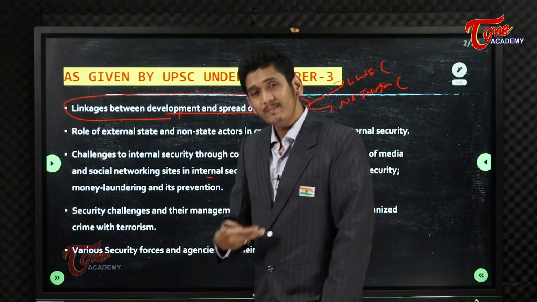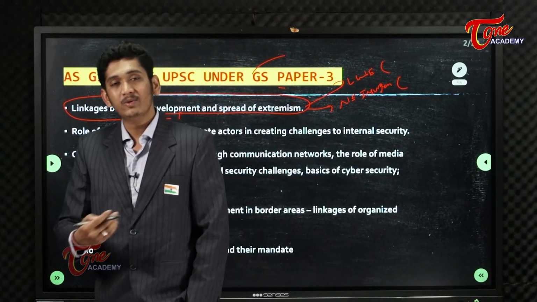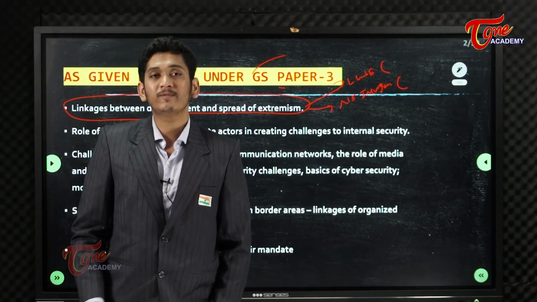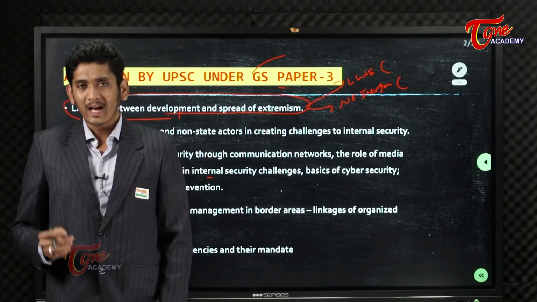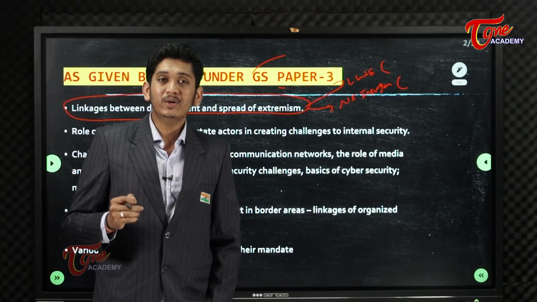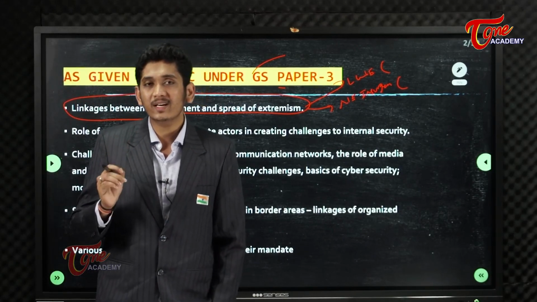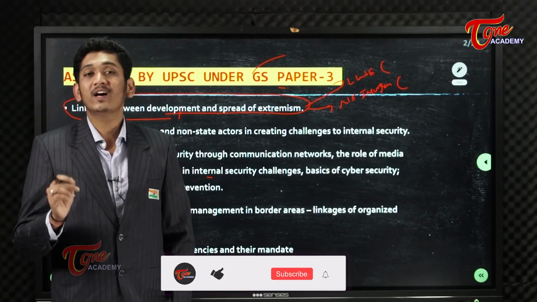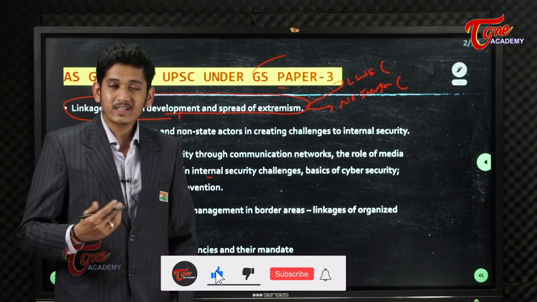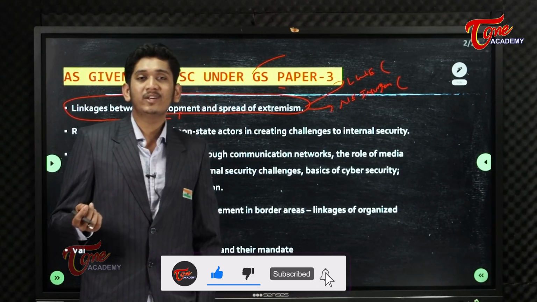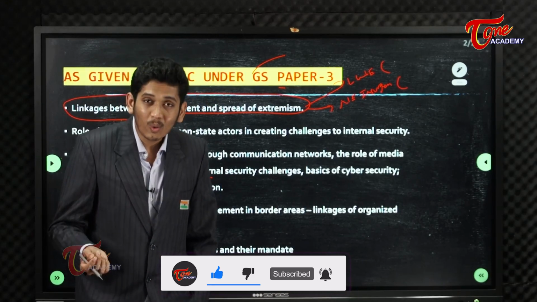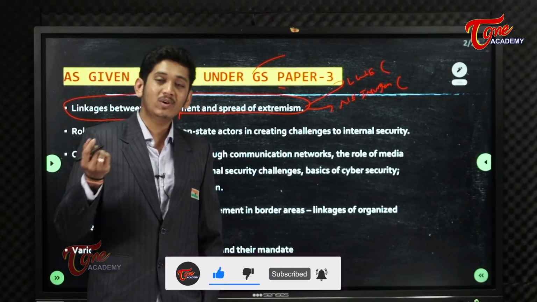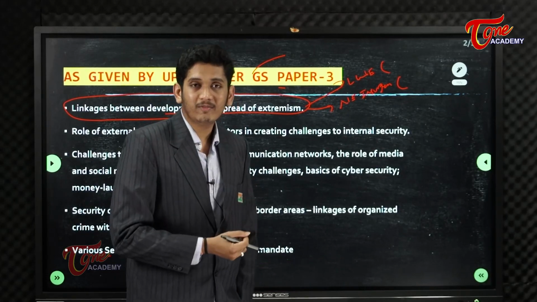Beyond this, let me not go further into the syllabus. To start with internal security, I should also introduce you to the basic internal security challenges faced by India. As I told you, the internal security of India is not only homegrown, it is also induced by external factors.